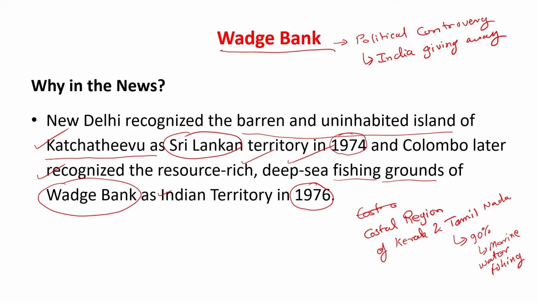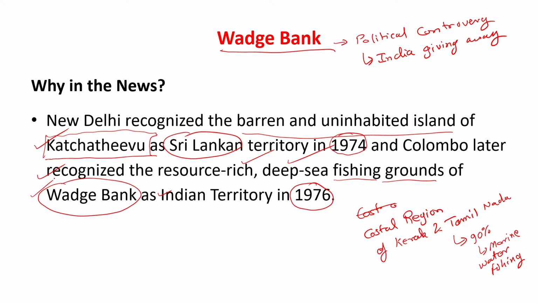That is why it is important. It is in the news because of this controversy, because there have been allegations and counter-allegations with respect to how Indian territory was given away to Sri Lanka. And in the midst of it, the name of Wadge Bank has come up. Hence, it is important to be known.